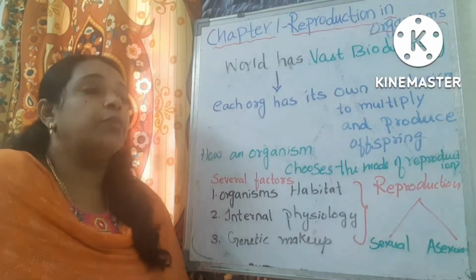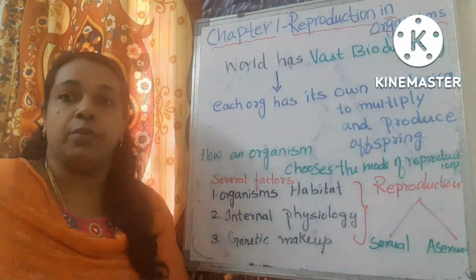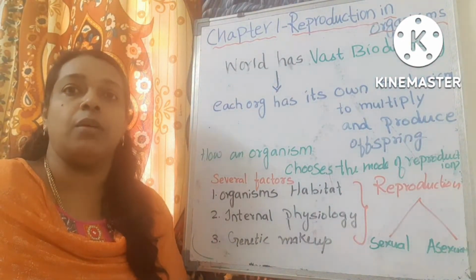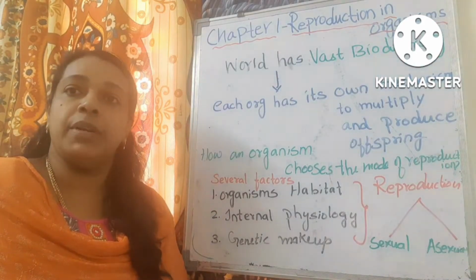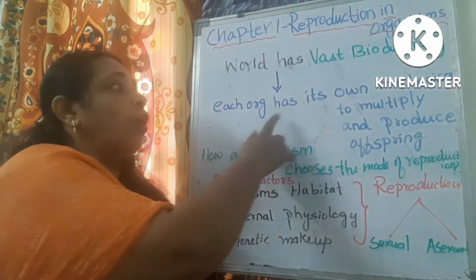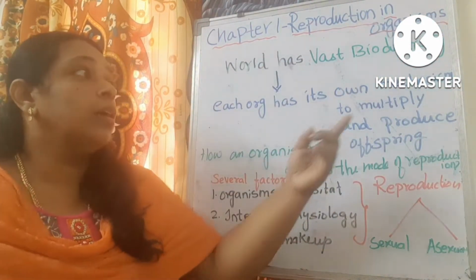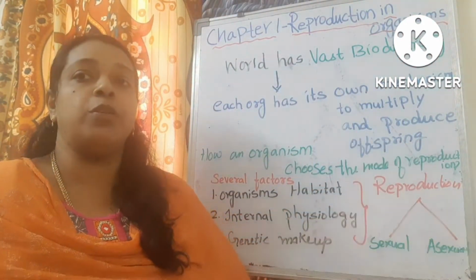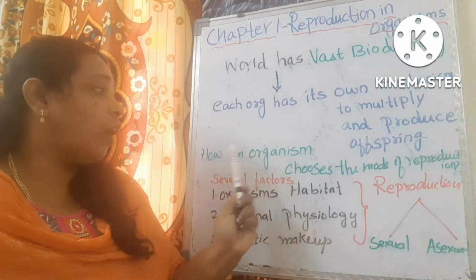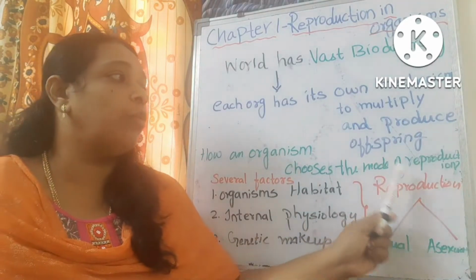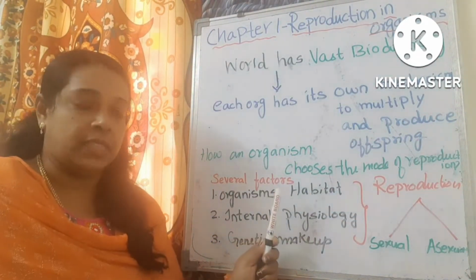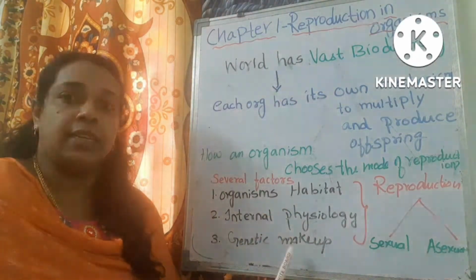In our world, we have a vast biodiversity, which means we have a huge number of living organisms. All organisms do not undergo the same type of reproduction. Each and every organism has its own mechanism to multiply and reproduce offspring. So how an organism chooses the mode of reproduction depends upon several factors. The factors are listed here.